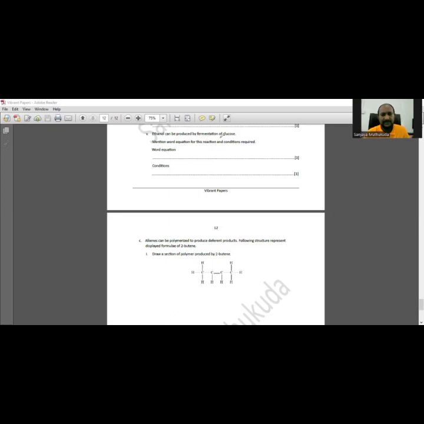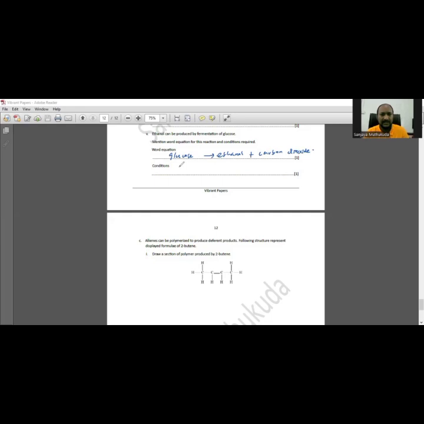Ethanol can be produced from glucose, right? Glucose, arrow, ethanol plus carbon dioxide. It must be the word equation.